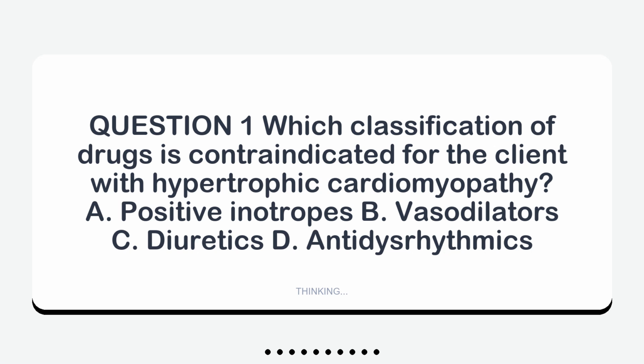Question 1: Which classification of drugs is contraindicated for the client with hypertrophic cardiomyopathy? A. Positive inotropes. B. Vasodilators. C. Diuretics. D. Antidysrhythmics.